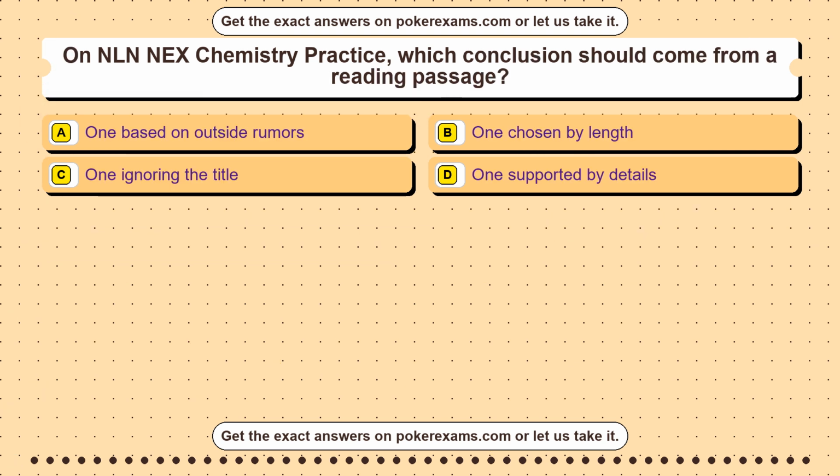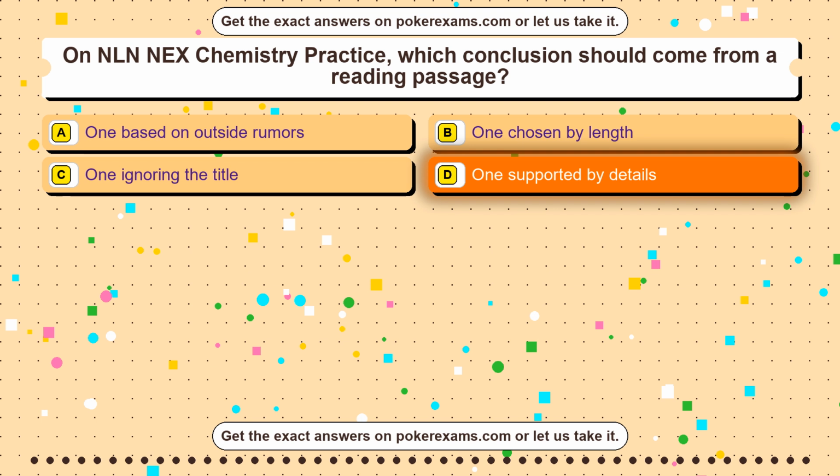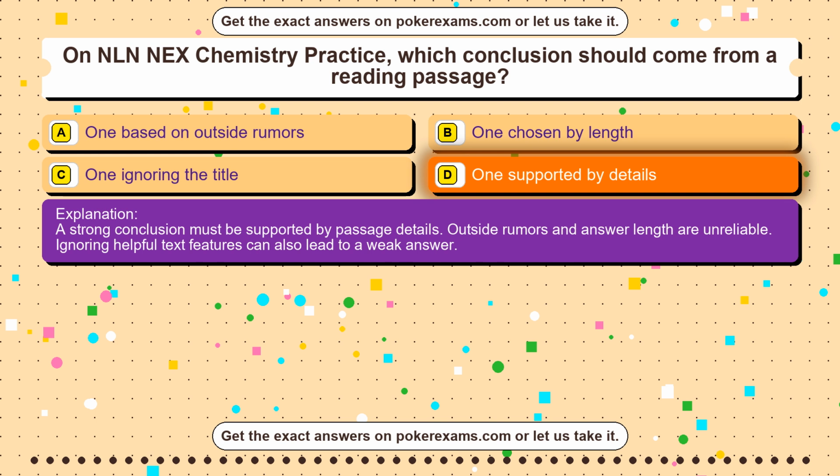Question 34. On NLN NEX Chemistry Practice, which conclusion should come from a reading passage? Option A. One based on outside rumors. Option B. One chosen by length. Option C. One ignoring the title. Option D. One supported by details. The correct answer is option D. One supported by details. A strong conclusion must be supported by passage details. Outside rumors and answer length are unreliable. Ignoring helpful text features can also lead to a weak answer.